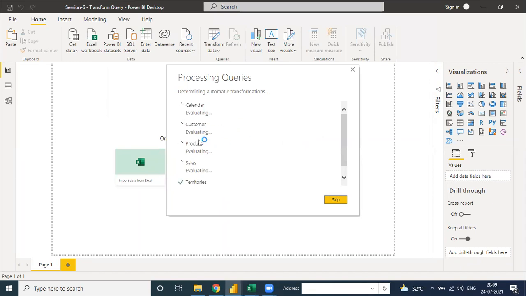Any doubt till here? Please ask me any doubt. No, sir. No, sir. No, sir. Okay. Now we move to the next step, which is the starting step of our class: transform query.